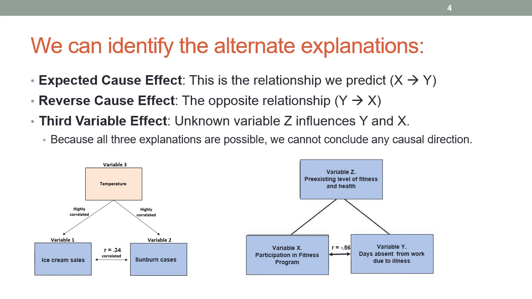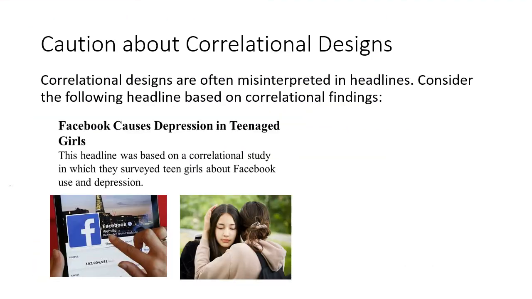Or it could be some other variable, variable z, causing both of these, participation in fitness and having fewer days absent from work. And maybe this is your pre-existing level of health and fitness. If you're healthy to begin with, you're likely to have fewer days absent and maybe more likely to participate in the fitness program.